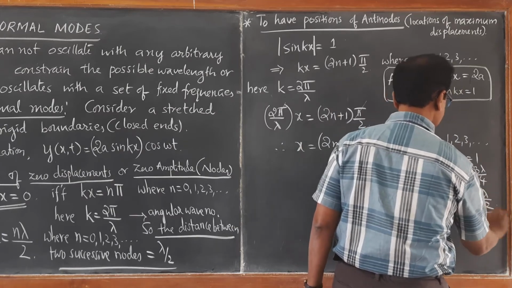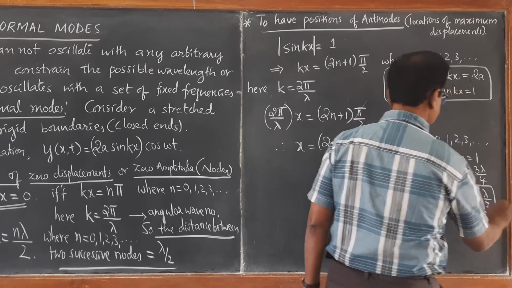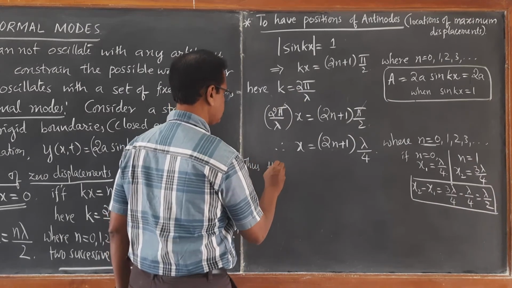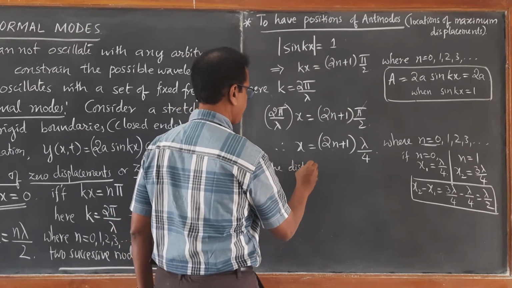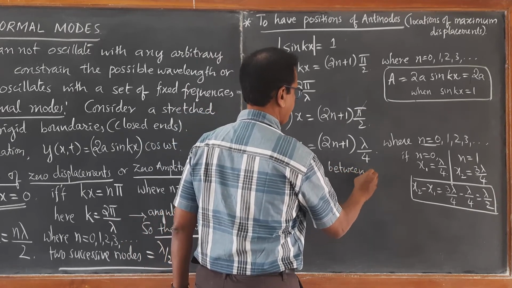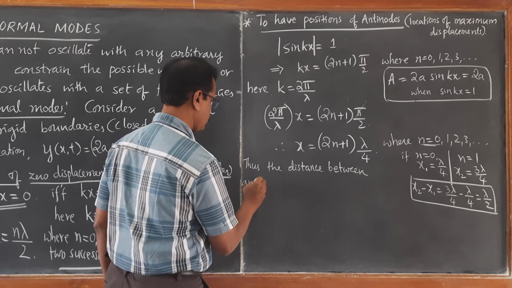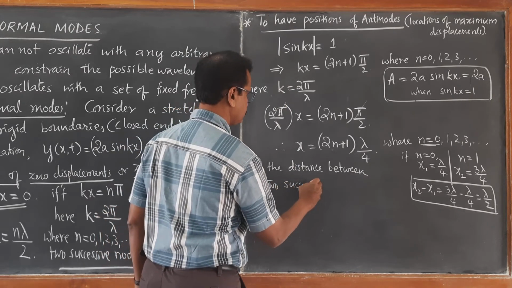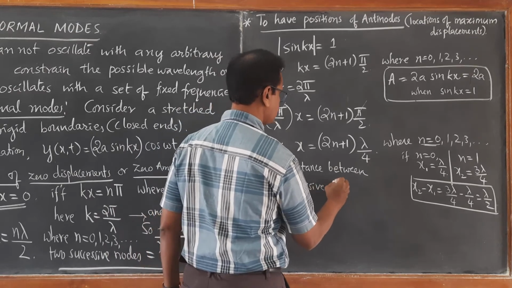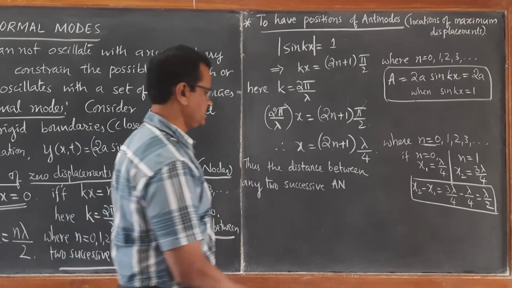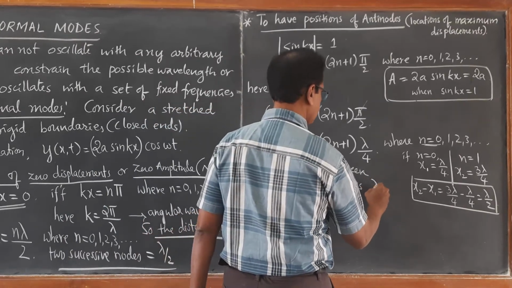Thus we get the distance between any two successive antinodes is again lambda by 2.